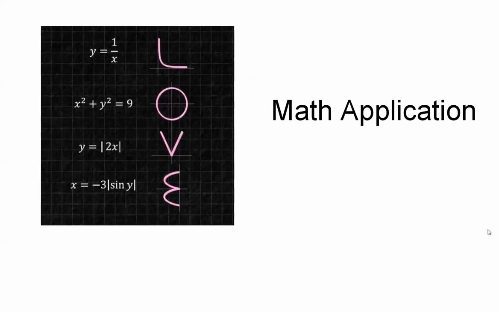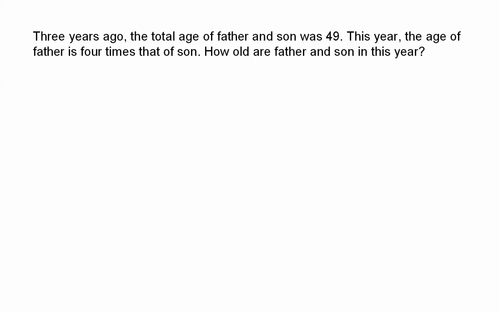Math application. Question. 3 years ago, the total age of father and son was 49. This year, the age of father is 4 times that of son. How old are father and son this year?